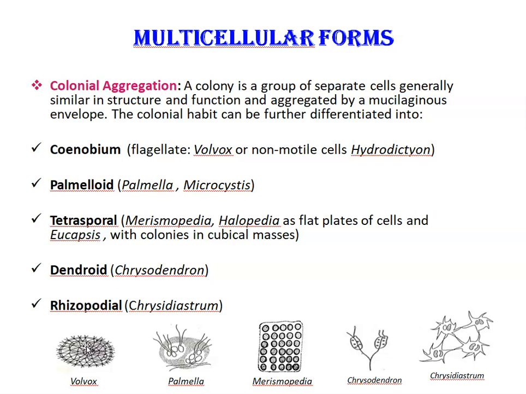Second type is palmelloid form. Colonial members in palmelloid form have non-motile cells. When non-motile cells remain embedded, here not the shape and size of the cell is constant. The cells are aggregated in a common mucilaginous envelope. All the cells are independent of each other and fulfill the function of an individual.